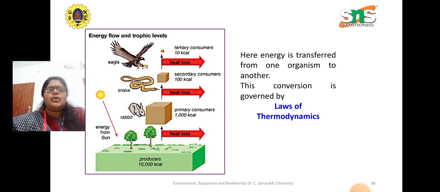So 10,000 kilocalories is reduced when the consumers like rabbit feed on the plant. There's loss in energy and they get only 1,000 kilocalories. And the snake depends on the rabbit, they eat them, so there's a heat loss. And the secondary consumers get just 100 kilocalories, and the tertiary consumers, again there's a heat loss and they get only 10 kilocalories.